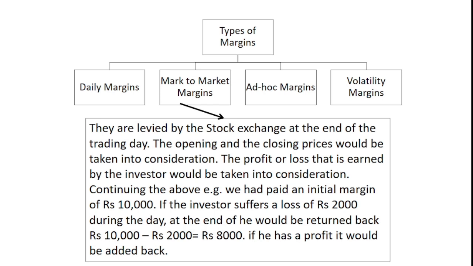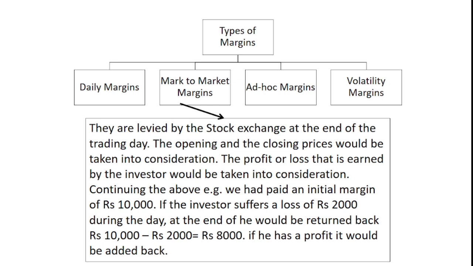Now let us continue with the above example. What we saw is that initially, as a particular client or as a particular broker, I was supposed to pay 10,000 rupees to the stock exchange. Now let us say during the trading, I suffer a loss of rupees 2,000. At the end, how much would be returned back to him? At the end of the day, the investor would be receiving the 10,000 rupees that he deposited as margin minus the loss that he suffered, that is 2,000 rupees, and 8,000 rupees would be returned back to him.